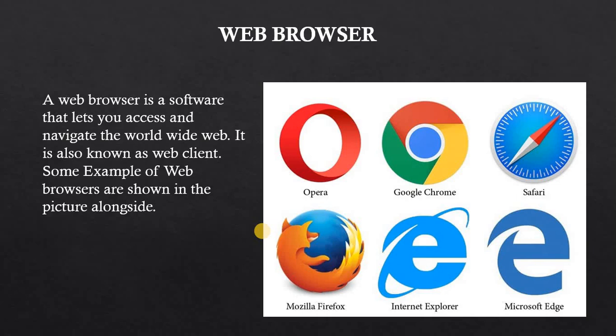Safari is also a common web browser. Mozilla Firefox is also one of the common ones, like Google Chrome. Internet Explorer was common once upon a time, now a little bit backward. So a new browser has come from Microsoft, that is Microsoft Edge. Nowadays Edge is also going well.